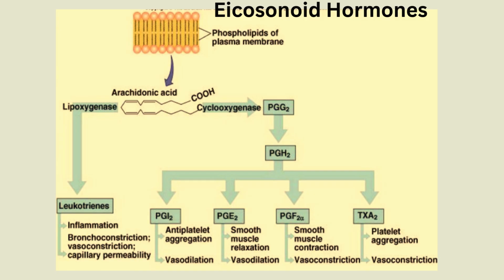The eicosanoid hormones are derived from arachidonic acid, a 20-carbon fatty acid. The two major types of eicosanoids are prostaglandins and leukotrienes. The eicosanoids are important local hormones and they may act as circulating hormones as well.